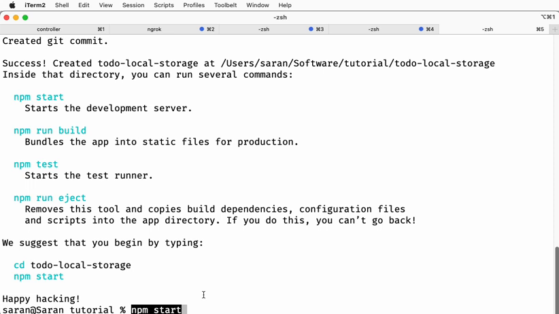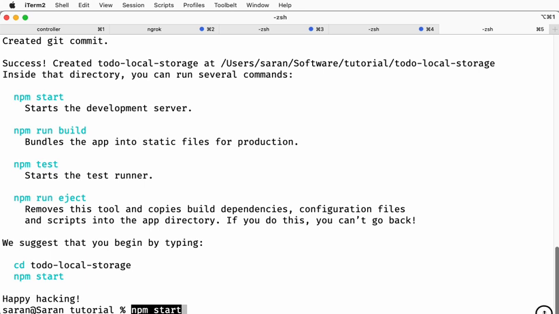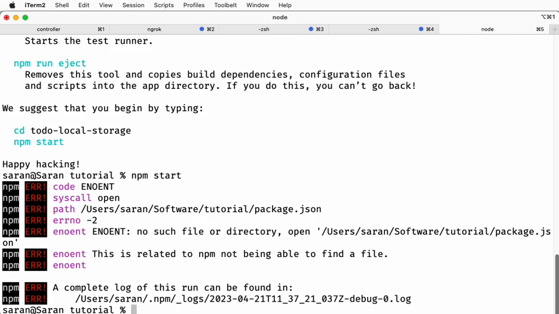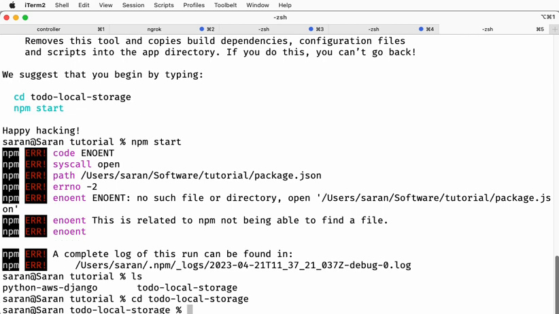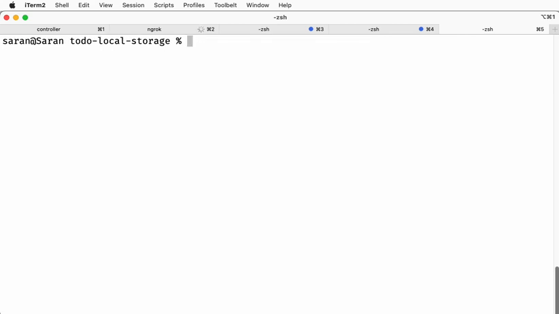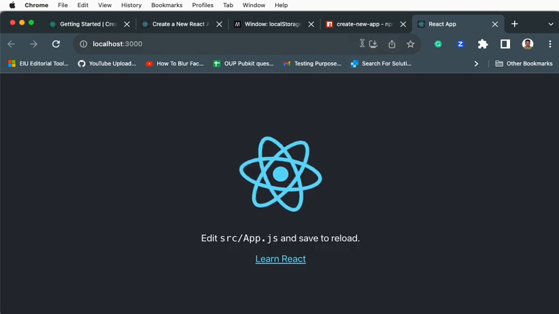paste this, like npm start. If you don't see that, let me shrink the window. So type npm run, hit enter. Sorry, the mistake I made was that I need to cd into the local storage folder. I mean, I'm getting inside of the folder. All right, I'm just clearing the window. Now again paste npm start. It will quickly open your web application in the browser.